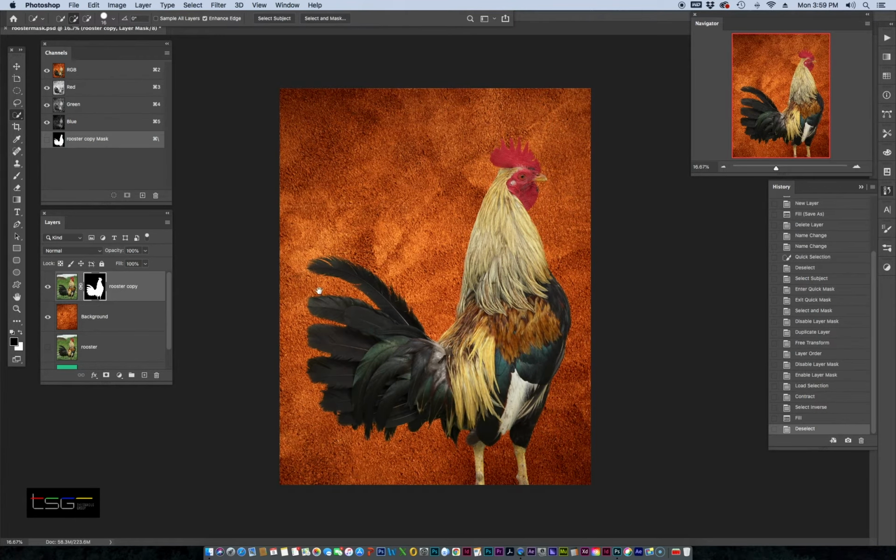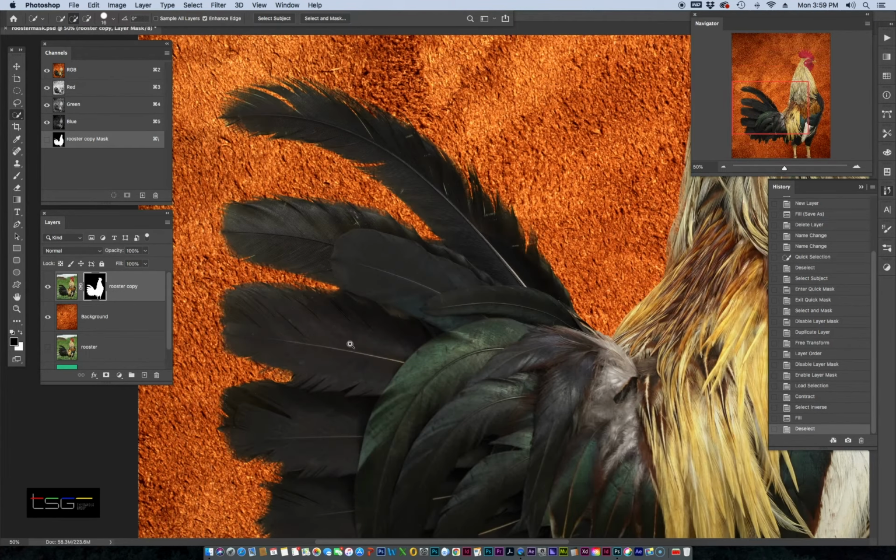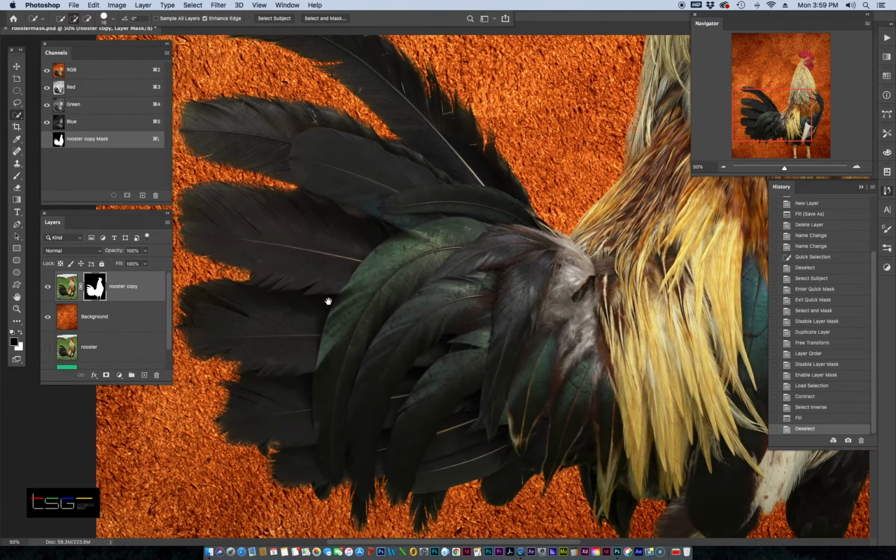And Command D. This will give me a little bit more detail with the feathers, and also make sure that everything is trimmed.